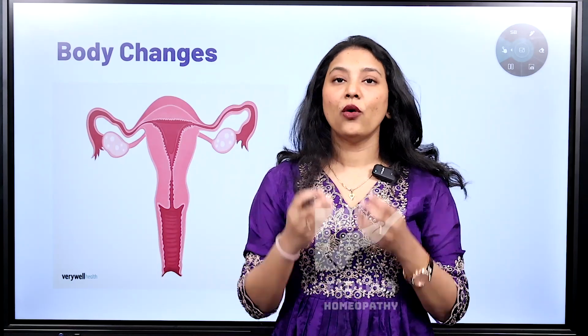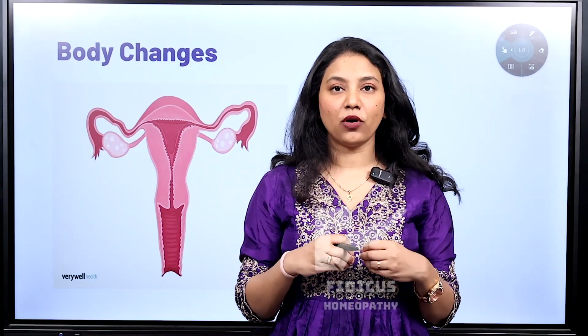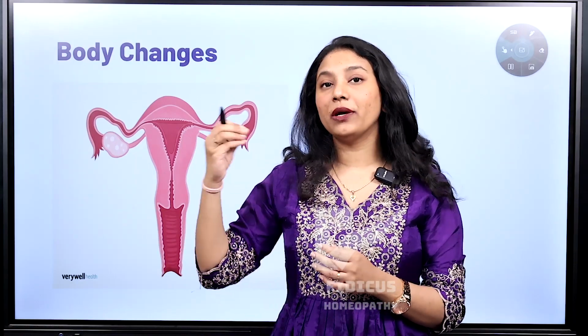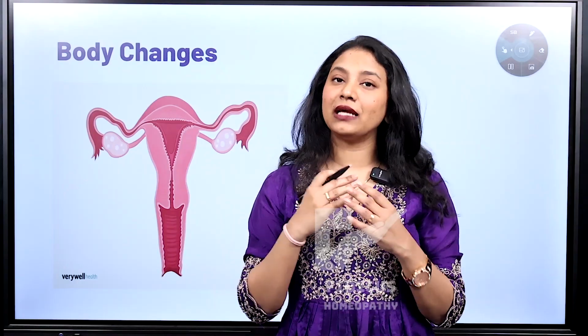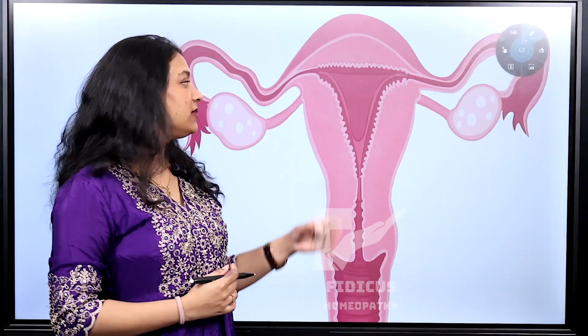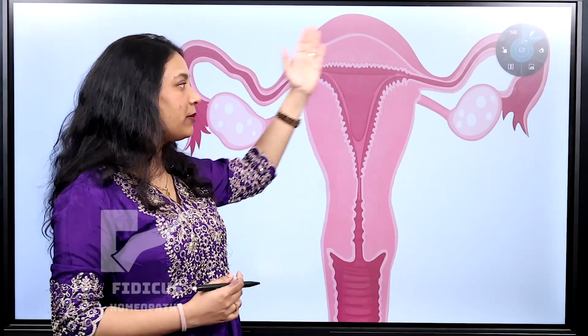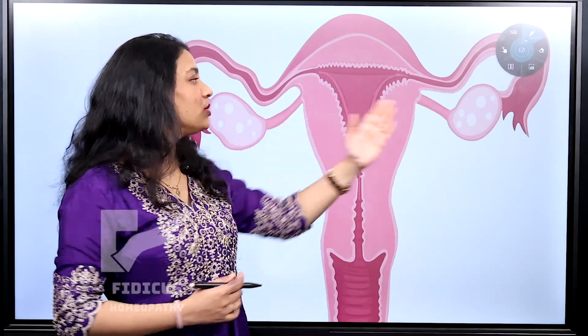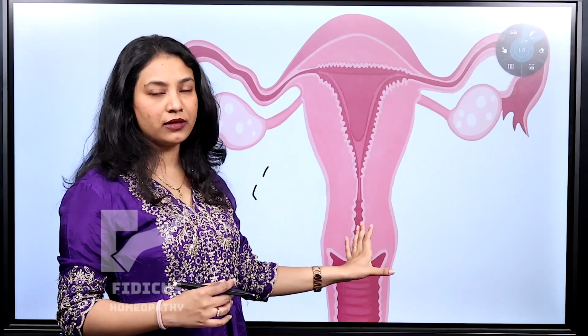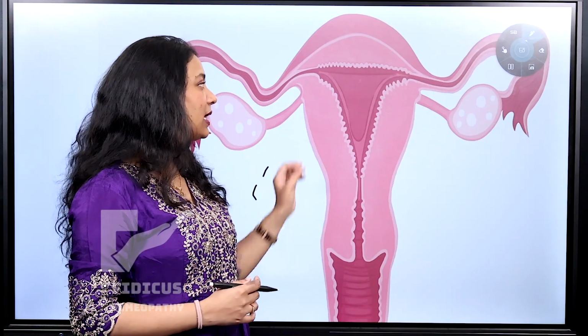Coming to the body changes or the pathological outlines, what is happening inside the body that is causing this endometrial thickness to increase, and what is the normal endometrial thickness and what is the pathological endometrial thickness? Let's dive into the body changes to know more about it. As you can see, this is the uterus or the female reproductive organ. These are both the ovaries, these are the fallopian tubes, and this is the uterine part. So today we will be discussing in depth.